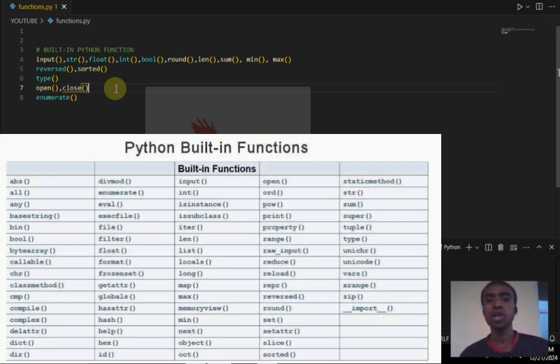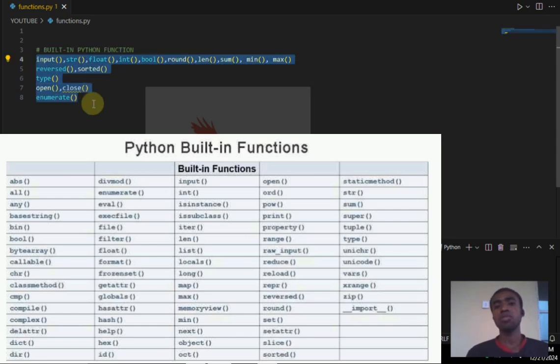In a future video, we're going to talk about functions, where we'll be creating our own functions rather than using some of these, because some of these functions have limitations. There are situations where we want to create our own function. We're going to create a lot of functions that do a lot of things, but also with the help of these built-in functions to perform some specific tasks or projects.